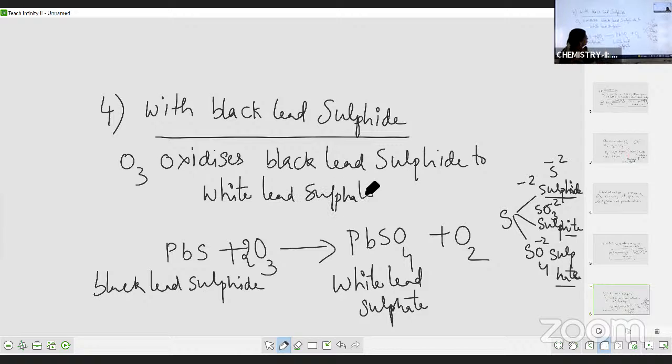What do many students do? First they write sulfide and then write ATE in place of sulfide, or IDE in place of ATE. It's not like that. So first you are converting sulfide to sulfate. This sulfide is black in color. When you pass ozone, that gets converted to white lead sulfate. Okay, students, come on, copy down this.